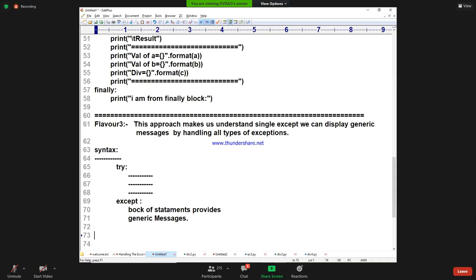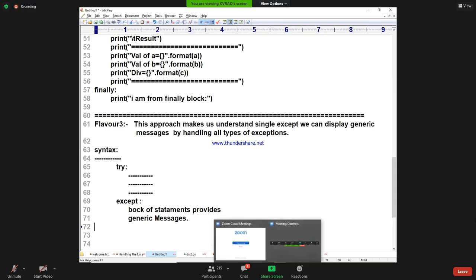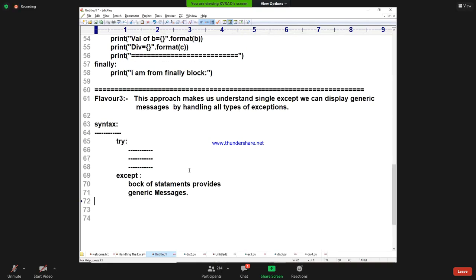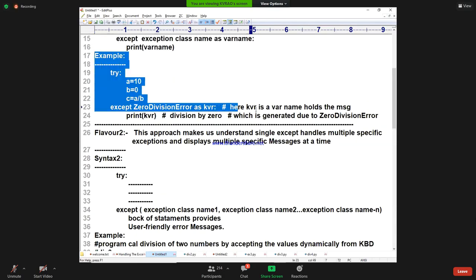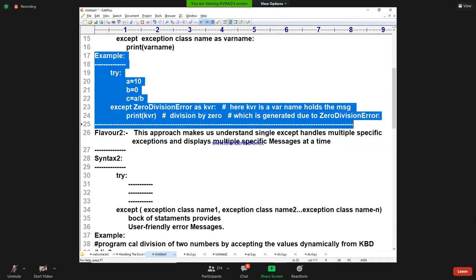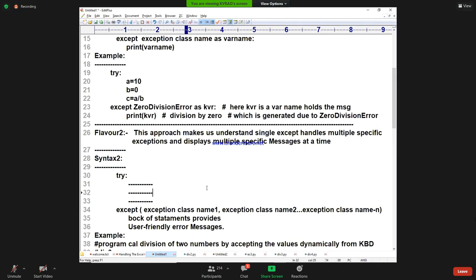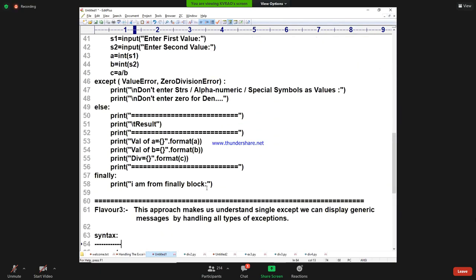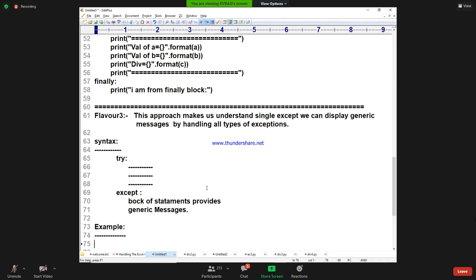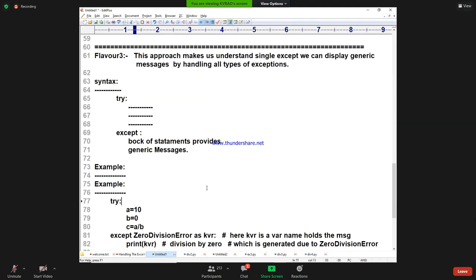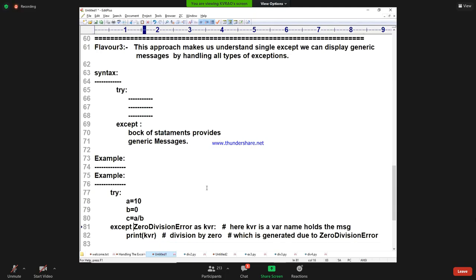I hope that you are catching my points. So this is one variety of statement you have written. So in place of this, this small example I can carry here. Here I am saying try, then zero division error.